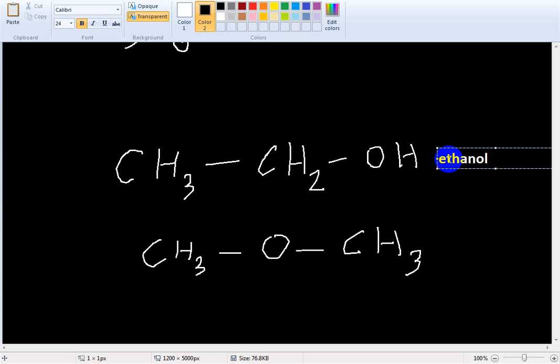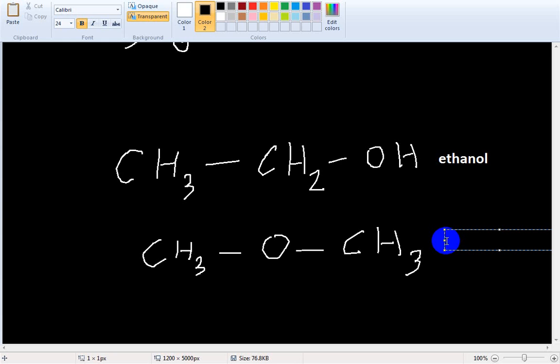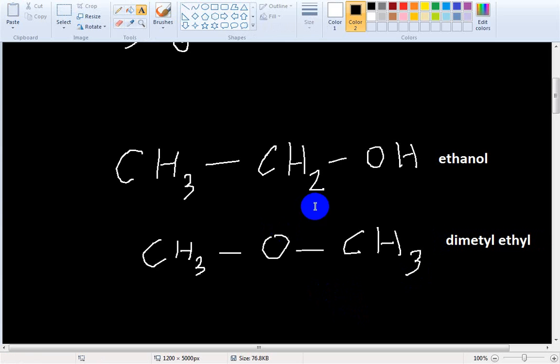Okay, ethanol. Ethanol, and this is dimethyl ether. It is not your topic, you don't need to understand it, no problem if you don't. Okay, these are the two organic compounds, ethanol and dimethyl ether.